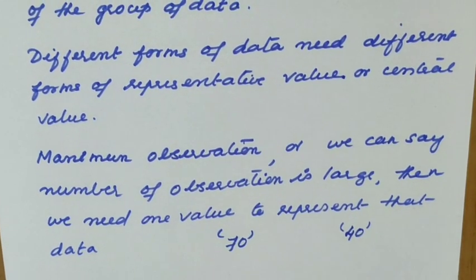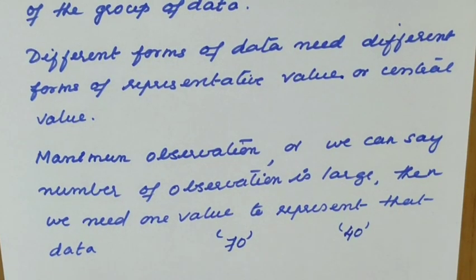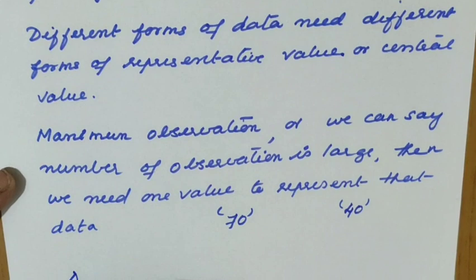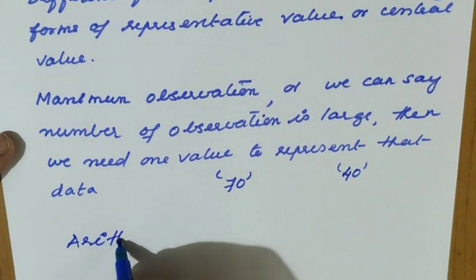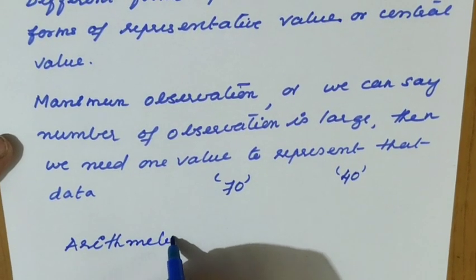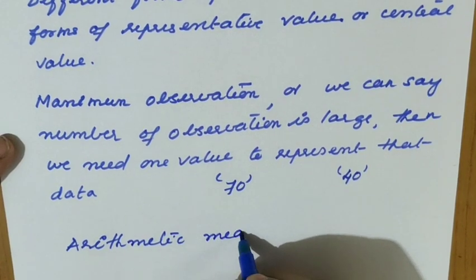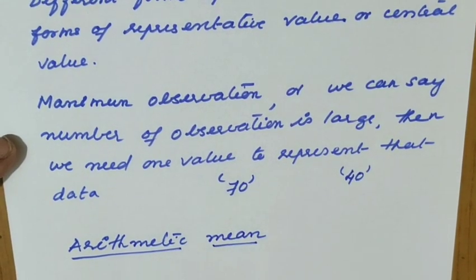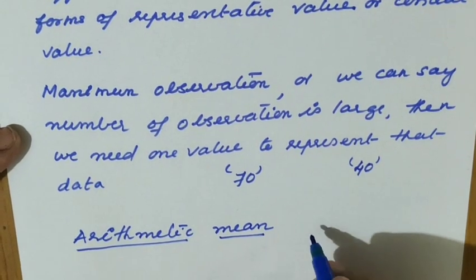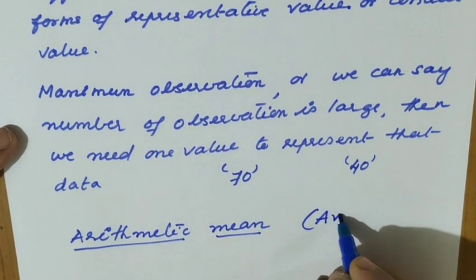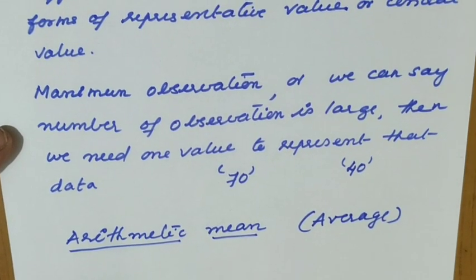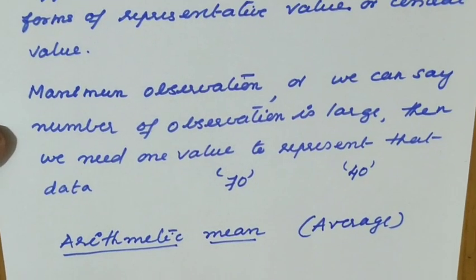One of the most common notions for representing a group is the arithmetic mean. What is the common idea? Arithmetic mean is the most used one, it is called arithmetic mean. It is nothing else, it is our average only. So this is the first measure of central tendency we are going to learn.